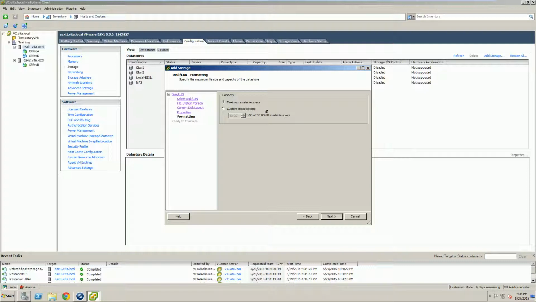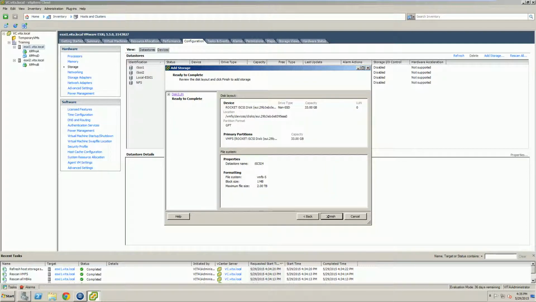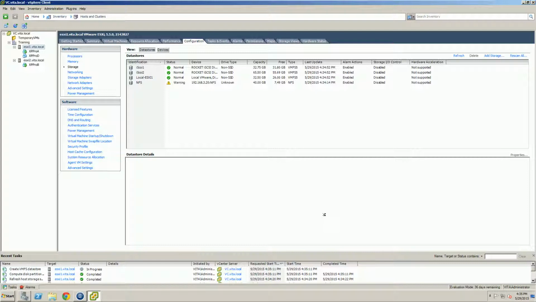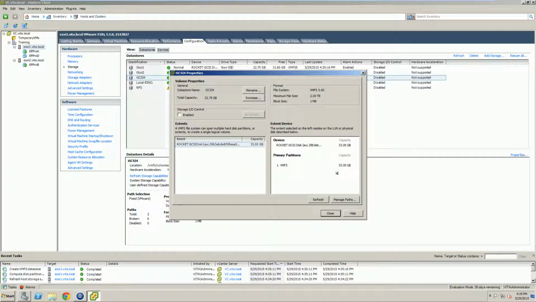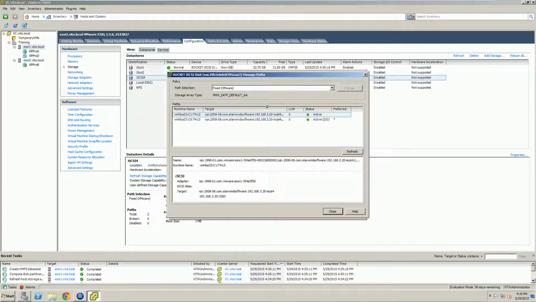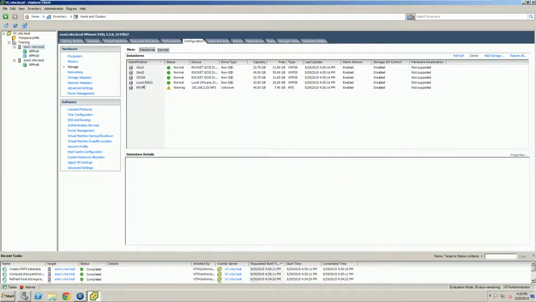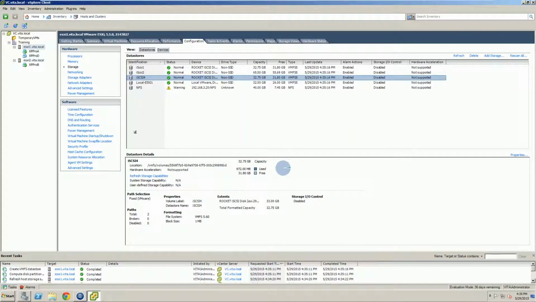We're going to use maximum space and finish to create it. And there it is. So let's make this round robin. Select it, properties. We want to manage paths and fix round robin. Now it will use our iSCSI connection with round robin.